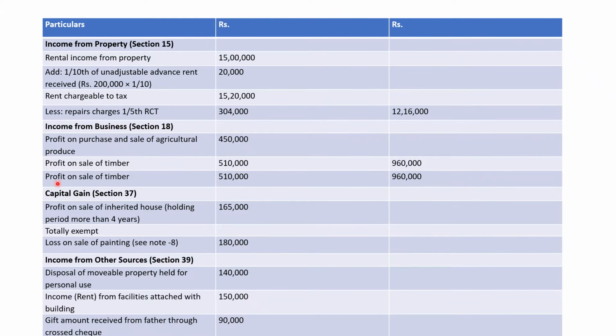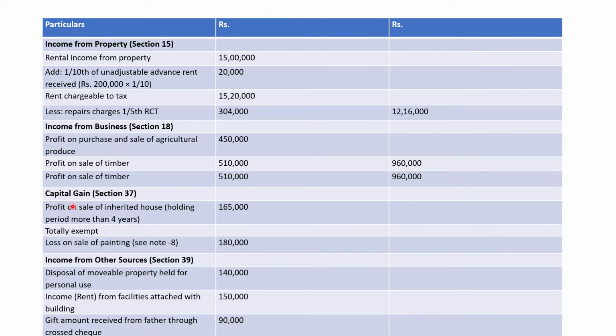Profit on sale of timber. It has been repeated twice, but it is only one thing. Profit on sale of timber is 510,000, the amount given in the question. Total amount would be 9,60,000, which is the total income from business. 450 plus 510, so 960,000 is income from business.